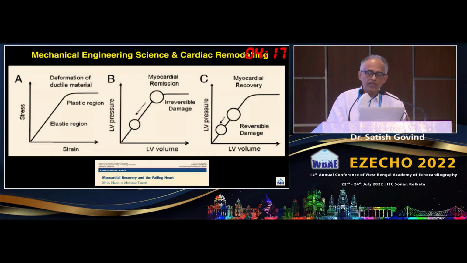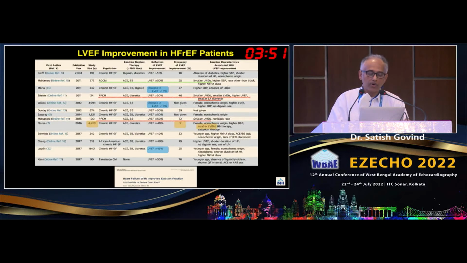As long as the patient is within this elastic region, the reversible damage can be changed in terms of the myocyte, the muscle itself, the myocardium. So as long as it is within the reversible phase in terms of pressure and volume, they improve. But once it crosses this point where the top area is, that is irreversible damage, so that is a crucial point. That's the tipping point. This is where the recovery won't happen.